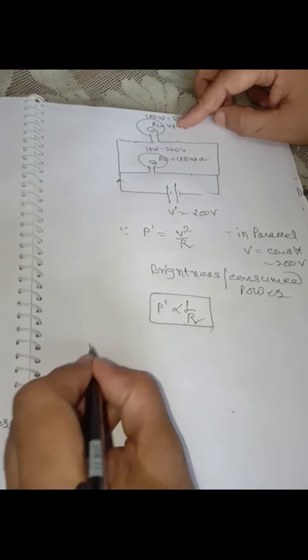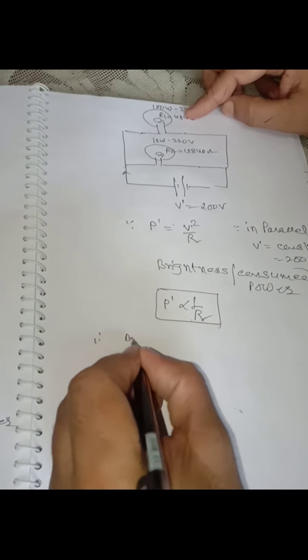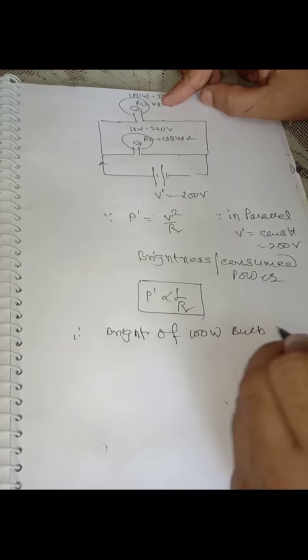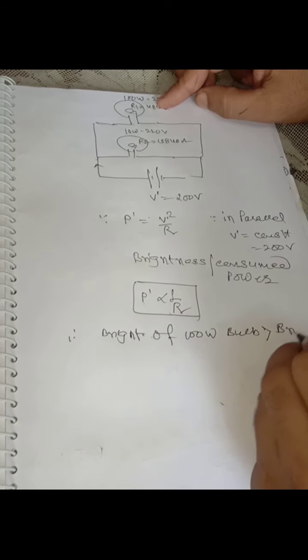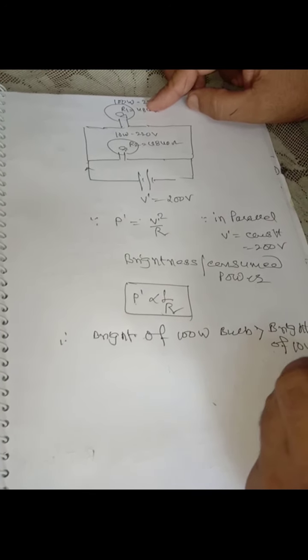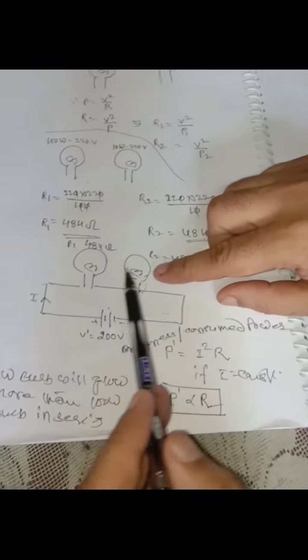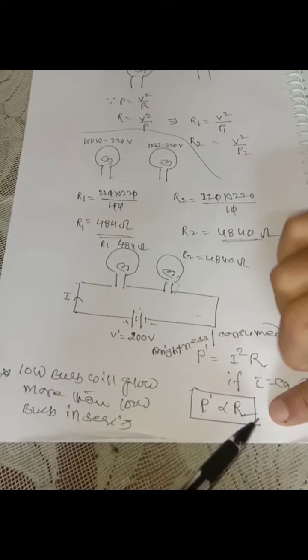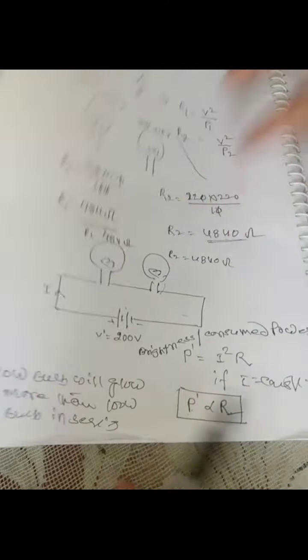It means the brightness of the 100 watt bulb is more than the brightness of the 10 watt bulb. This is a very important point. In series combination, the higher power bulb will glow less and the less power bulb will glow more, but in parallel combination, the high power bulb will glow more than the less power bulb.